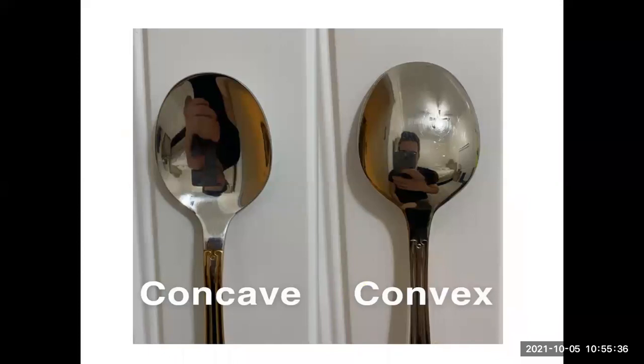Okay, now this is a small example which you can see at your home also. You can see the spoon. When it is observed inside, the curved surface of the spoon depicts concave, whereas the outer curved surface can be called as convex mirror.